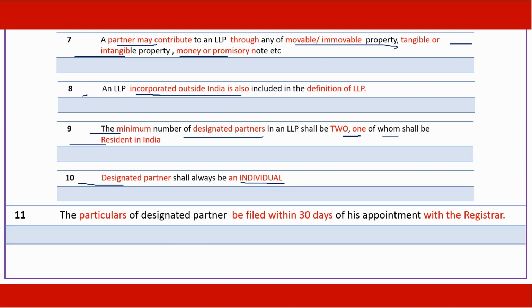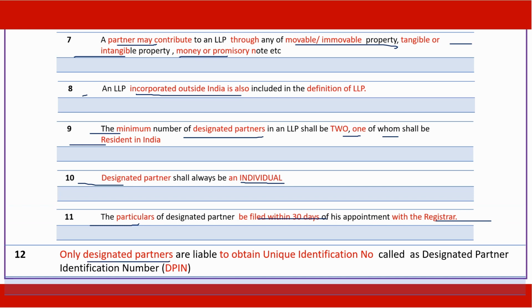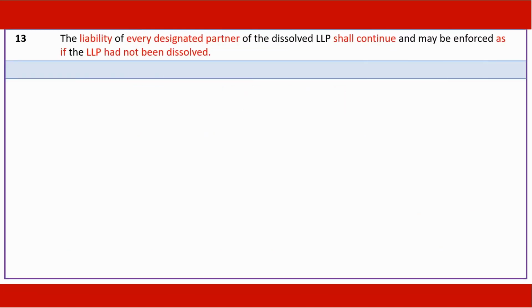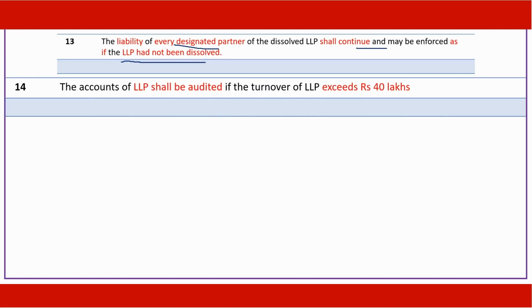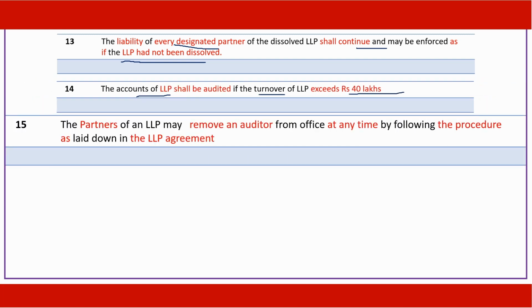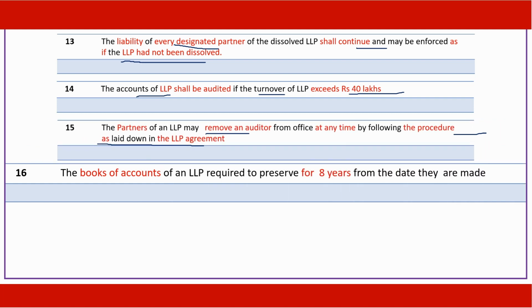The particulars of the designated partner are to be filed with the registrar within 30 days of his appointment confirmation. Designated partners can obtain DPIN, which is nothing but designated partner identification number. The liability of every designated partner shall continue even after the LLP has been dissolved. The accounts of LLP shall be audited if the turnover exceeds rupees 40 lakhs. The partners of an LLP may remove an auditor in terms of the procedure laid down in the LLP agreement. The books of accounts of LLP are required to be preserved for 8 years from the day they are made.